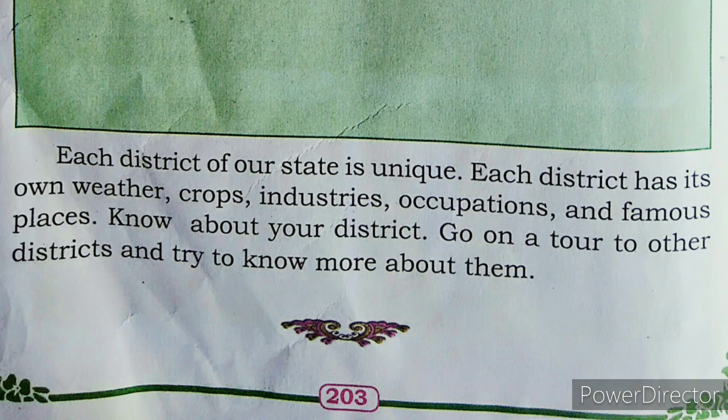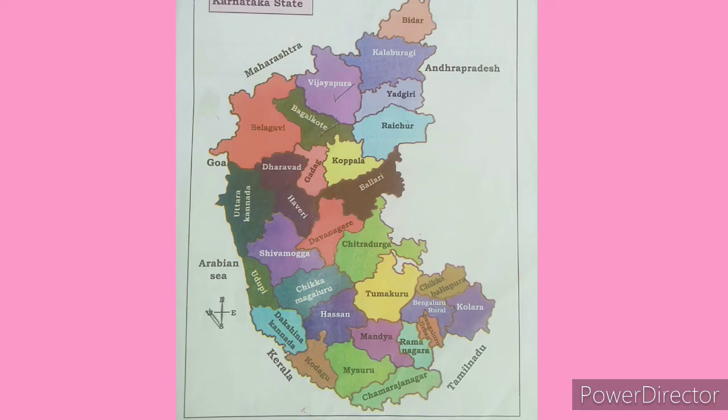Next, each district of our state is unique. Each district has its own weather, crops, industries, occupations and famous places. Know about your district, go on a tour to other districts and try to know more about them. See, children, in our Karnataka state, there are 31 districts. So each district of our state is very unique because each district has its own weather. So all the districts' weather differs, and they will grow many different types of crops according to their weather and climate.